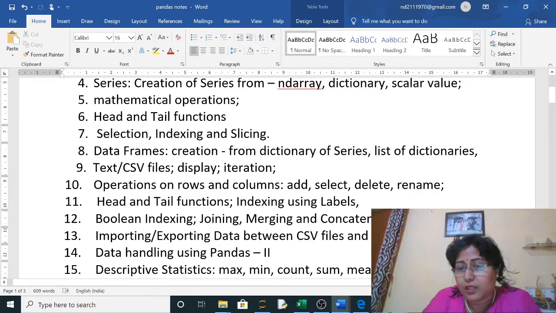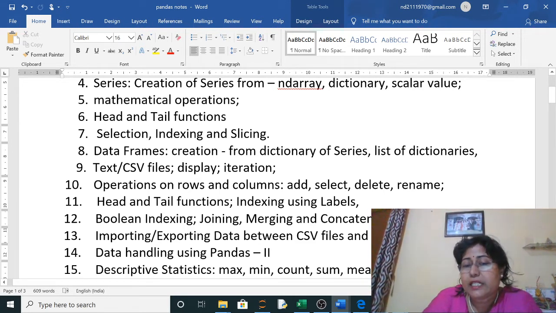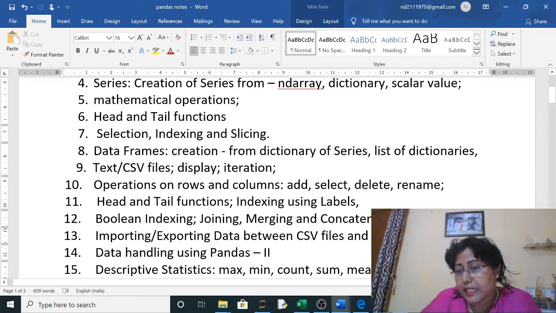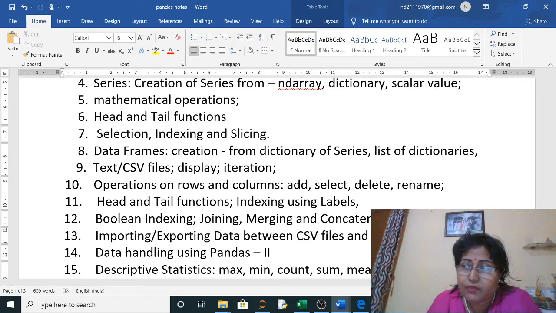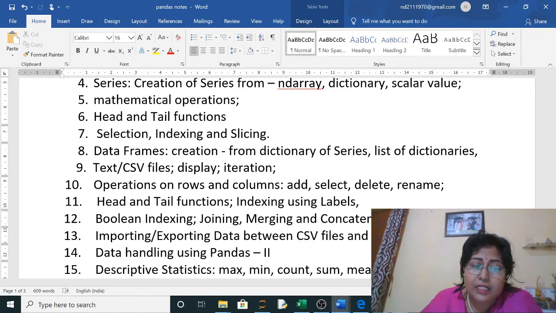Operations on rows and columns: add, select, delete, rename. In two dimensional also you are having head and tail function, that is in data frame. Indexing using labels you are having. Boolean indexing, joining, merging, concatenation also is there. Next, importing and exporting data between CSV files and data frames using read_csv. We will read the file and make a data frame, and using to_csv from data frame to CSV.